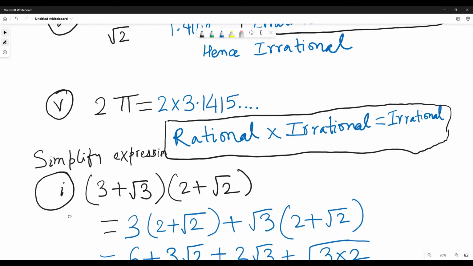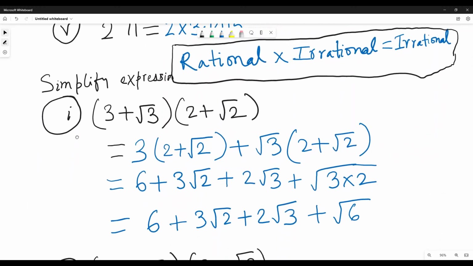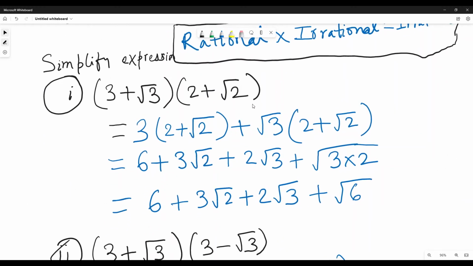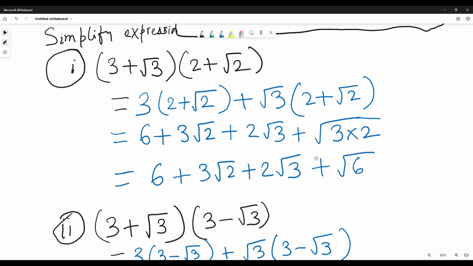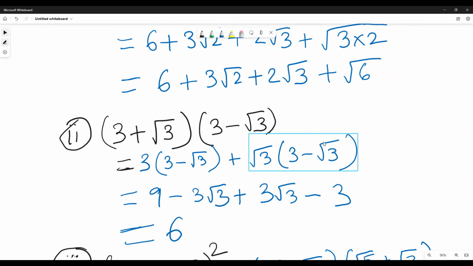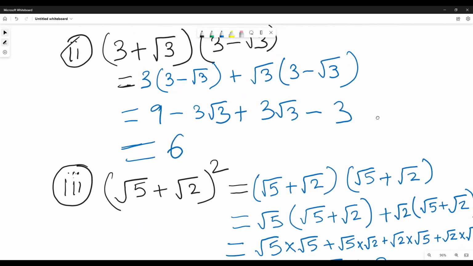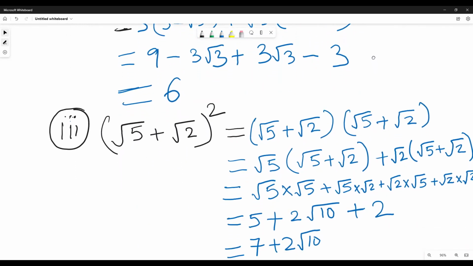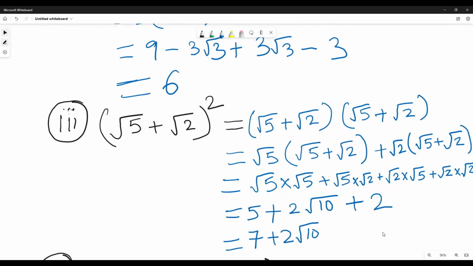We have to simplify this expression, so we will use this distributive law. This is also simple. (a plus b) into (a minus b) is equal to a square minus b square, and you can prove it like this. Root 5 plus root 2 whole square.